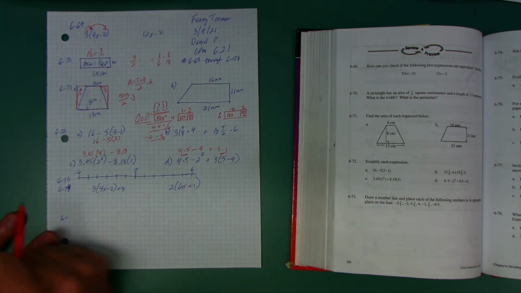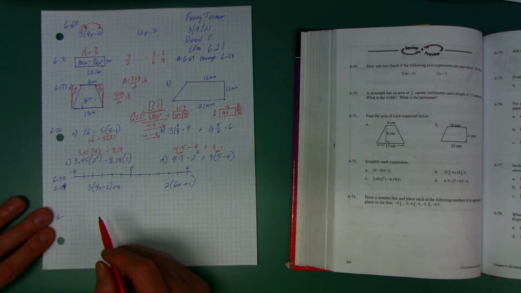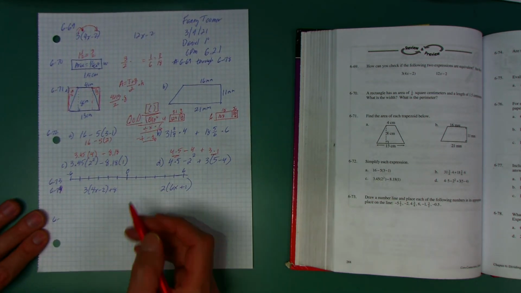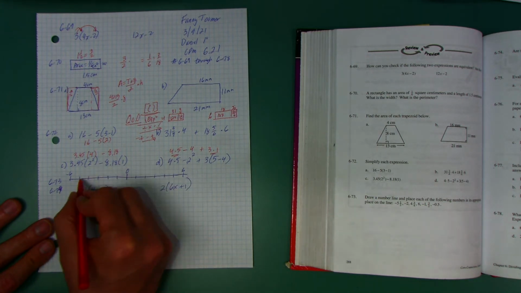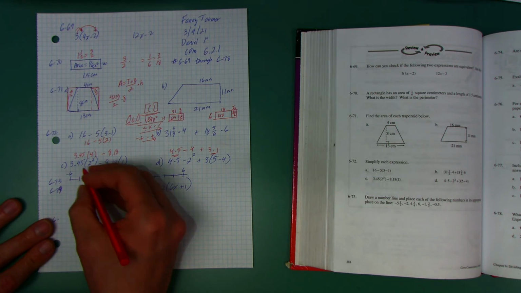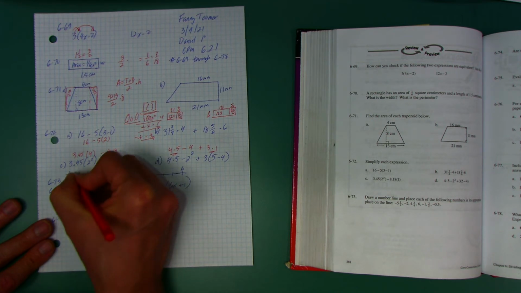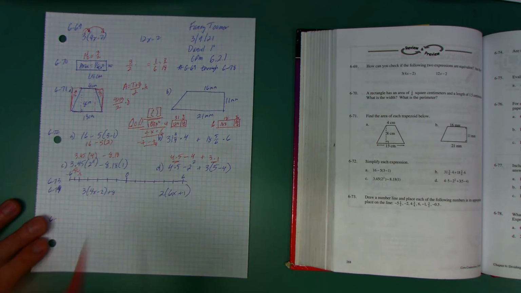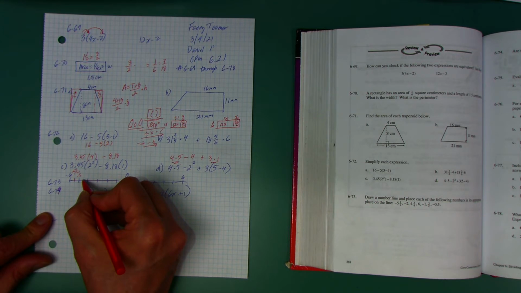On 6-73, I almost forgot that one. I had to draw a number line and place all of these on the number line. -5.5. This is -1, -2, -3, -4, -5. Now don't go to the right when you go 5.5. 5.5 is halfway between 5 and 6. So this is where -5.5 goes. Okay, that's a common mistake. People go over to that -5, then they move to the right to get to the half. Well, that's -4.5, in between -4 and -5, right?